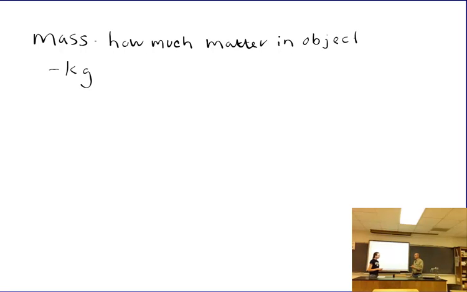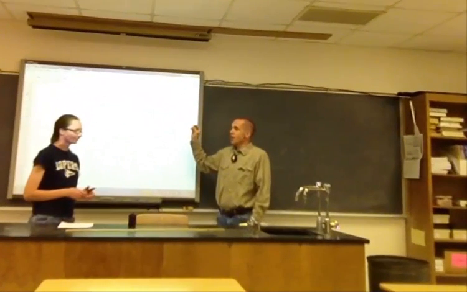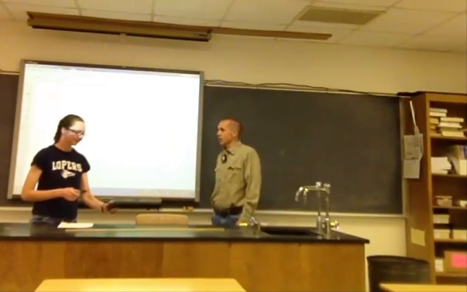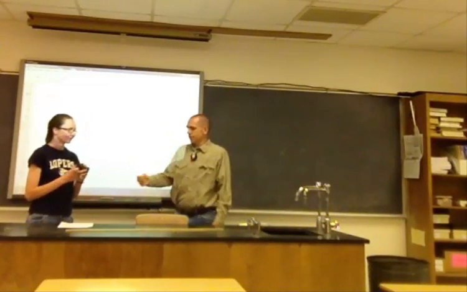You know what it is? It's a slug. You ever heard of that before? Probably not. Not important, okay? So mass is not to be confused with weight. Mass is actually the amount of matter in an object, and it is measured in kilograms. The SI unit for kilogram is kg.